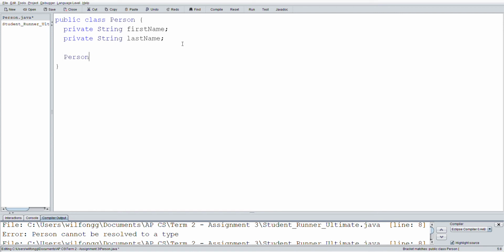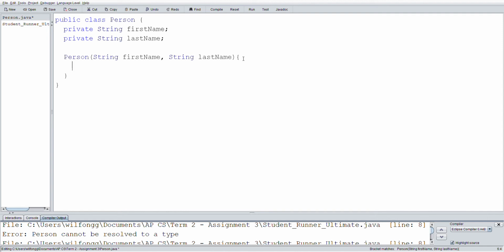So the first method is person, and I'm just copying this straight off of the description page for this assignment. So when I'm done writing my arguments that will be used for this method, I'm going to open curly bracket, press enter, immediately close the curly bracket. That way you don't ever forget to do that. Now go back and click to the first one and enter again. That takes a couple steps, and I understand that may seem tedious or annoying, but if you do that, you won't forget your curly brackets at the end. So now I'm indented properly.